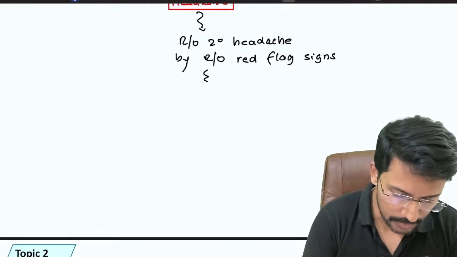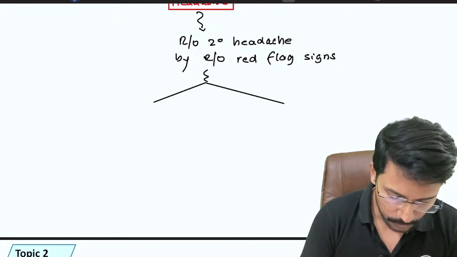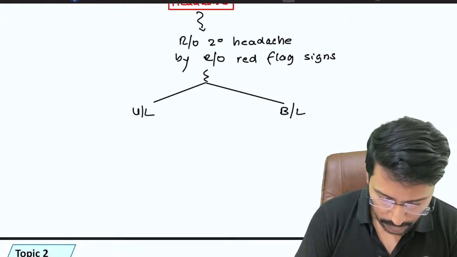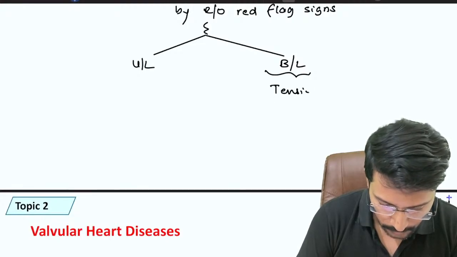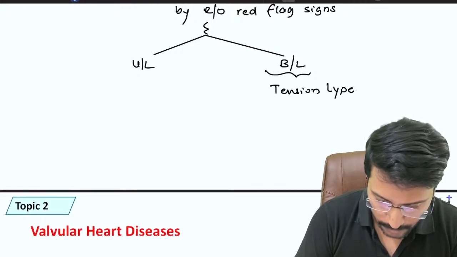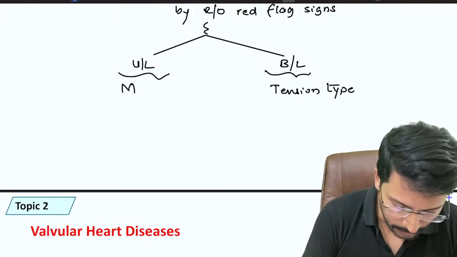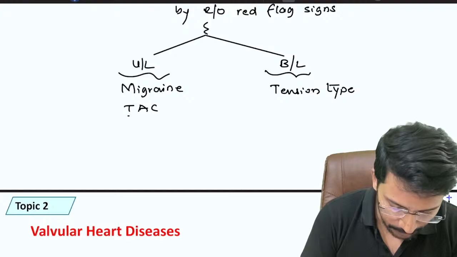After that, the first and the most important thing is you should see whether the headache is unilateral or bilateral. If it is bilateral, then a bilateral primary headache can only be tension type of headache. But if it is unilateral, it can either be migraine or it can be trigeminal autonomic cephalgias.